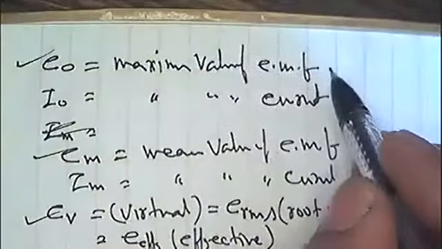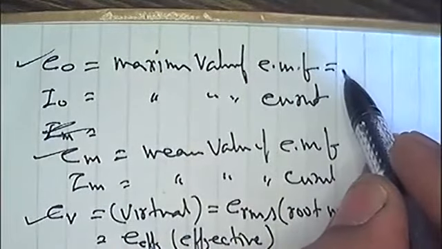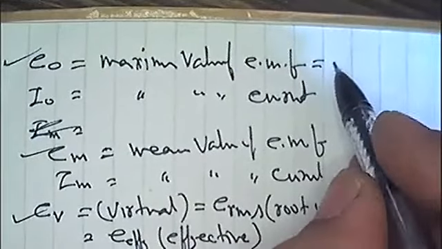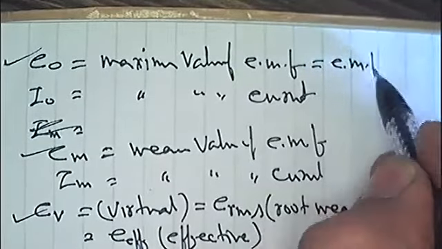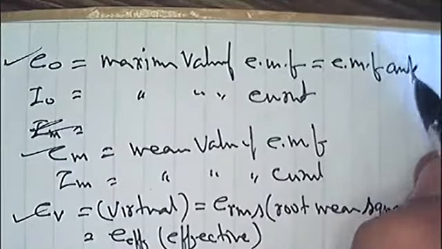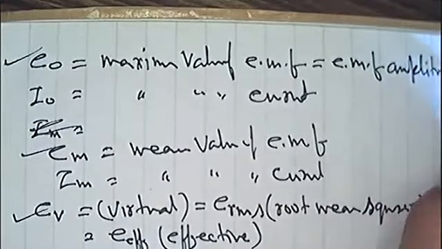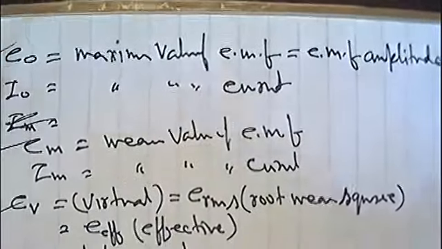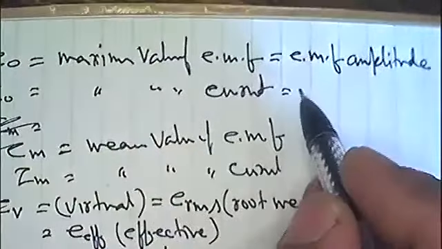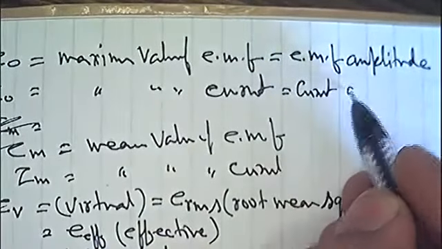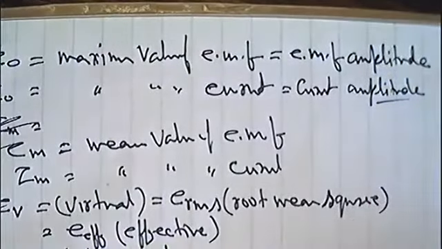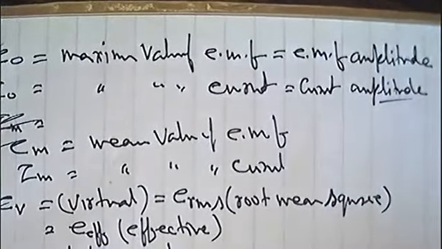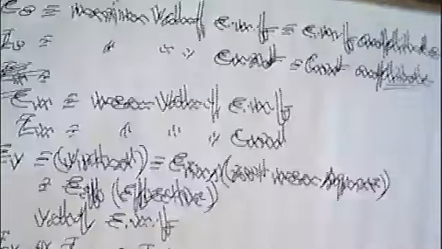Maximum value, there is one more name given to it. It is the EMF amplitude, and this I naught is what? Current amplitude. It is the current amplitude because the current rises to its maximum value.